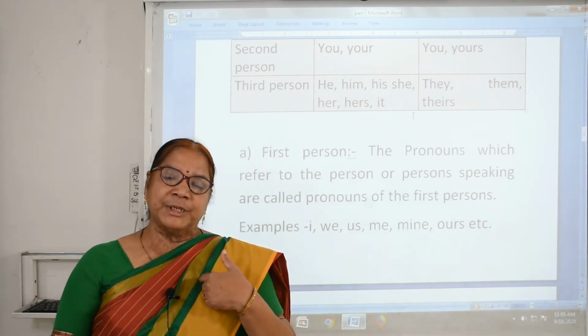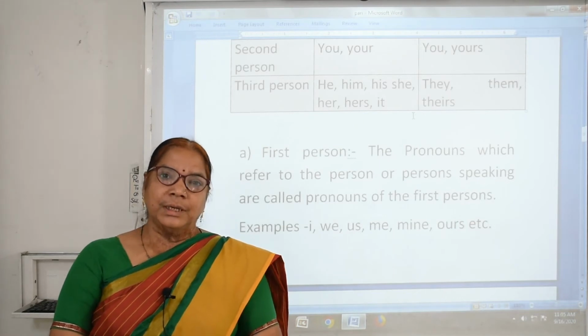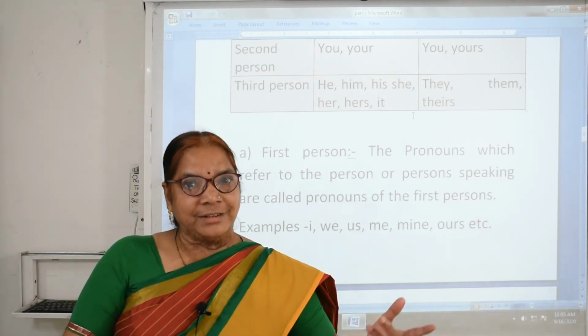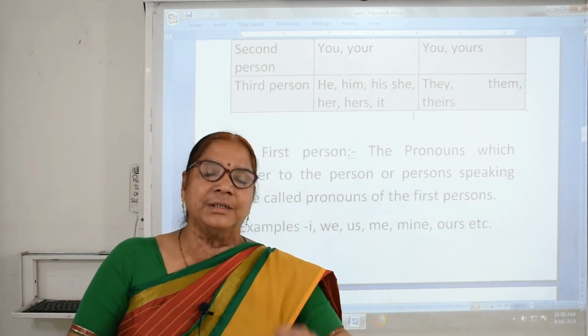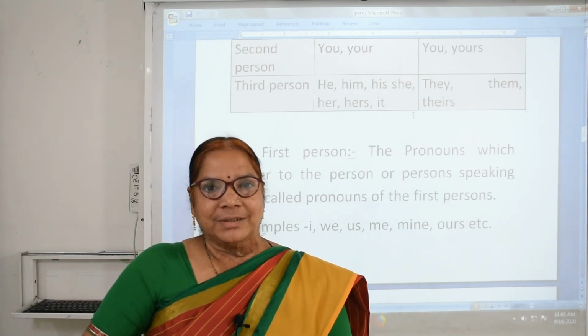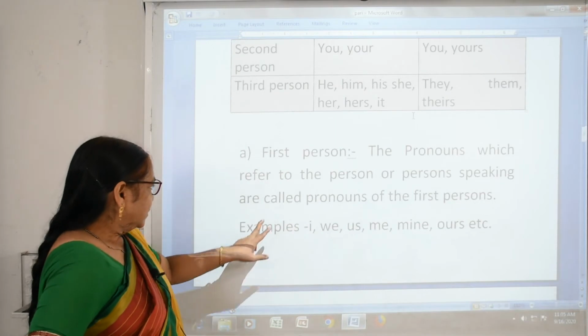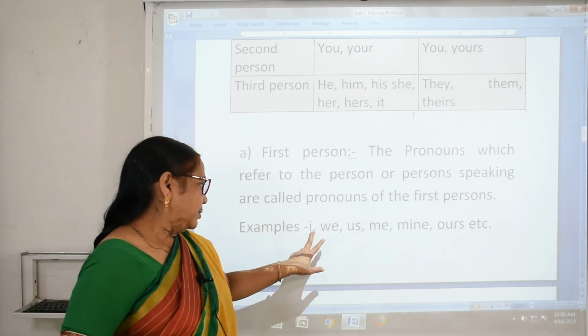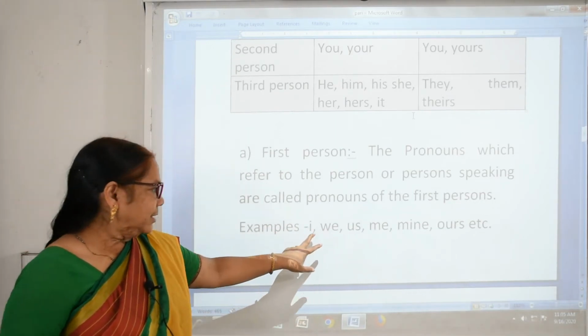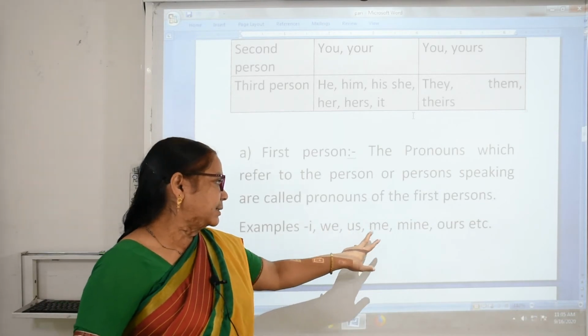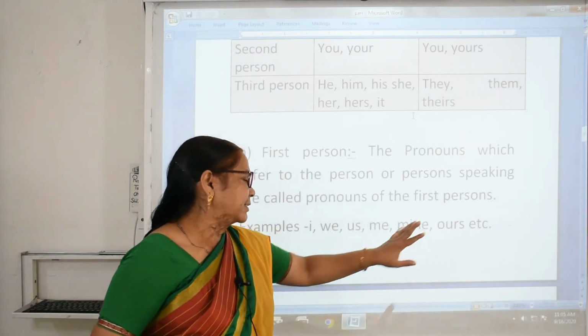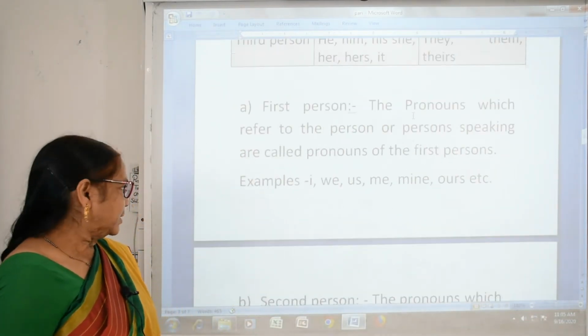If I am speaking to you about your friend, then your friend will be the third person. Understood? I, we, us, me, mine, etc. are first person.